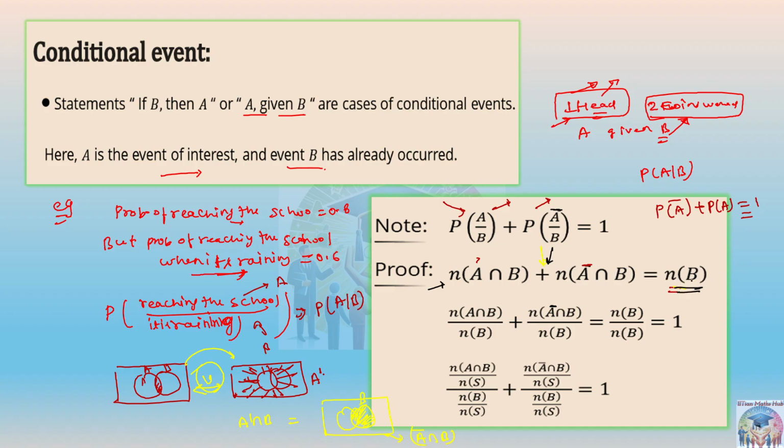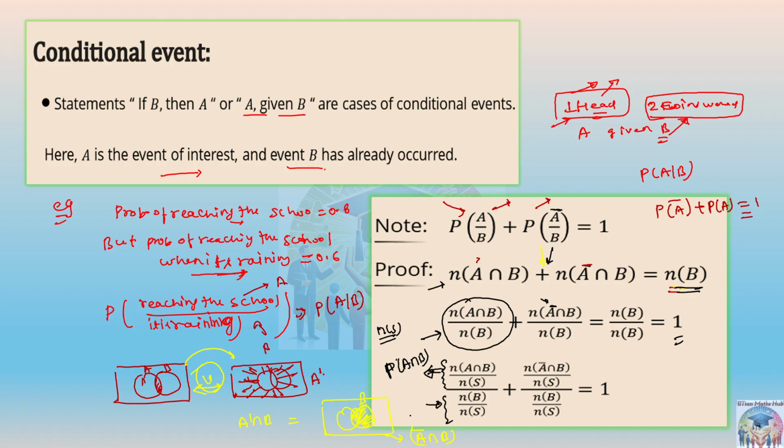So when you take the union or you add them, it will come as cardinality of B. Now if you divide both sides by cardinality of B only, it will become cardinality of A intersection B upon cardinality of B, plus cardinality of A complement intersection B upon cardinality of B, is equal to n of B upon n of B, which is equal to 1 only, right? Now on the left side just divide by the cardinality of the sample space in the numerator and denominator. And when you do that, what is this and what is this? This is nothing but the probability of A intersection B.